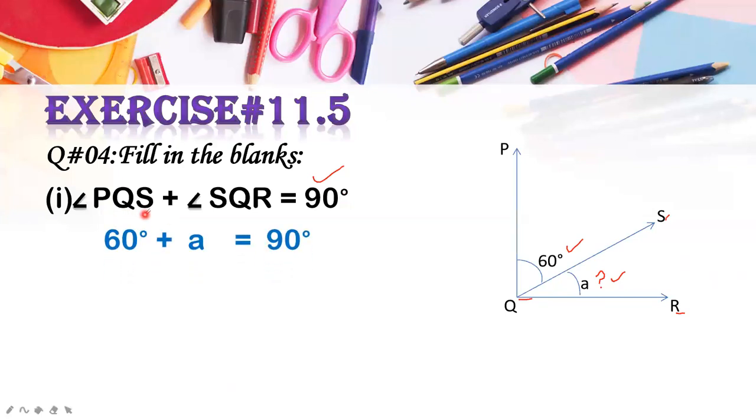This is your angle PQS, which is equal to 60 degrees. So you will write 60 degrees plus A. Now this A is unknown. If you add 60 to A, the answer should be 90 degrees. Now simply subtract this 60 from 90 degrees. You will write A is equal to 90 degrees minus 60 degrees, and the answer is 30 degrees.